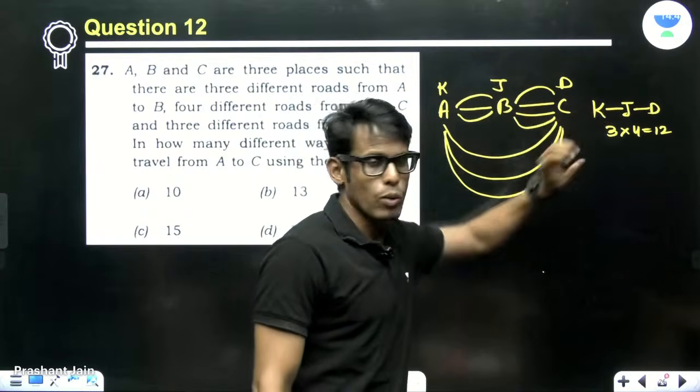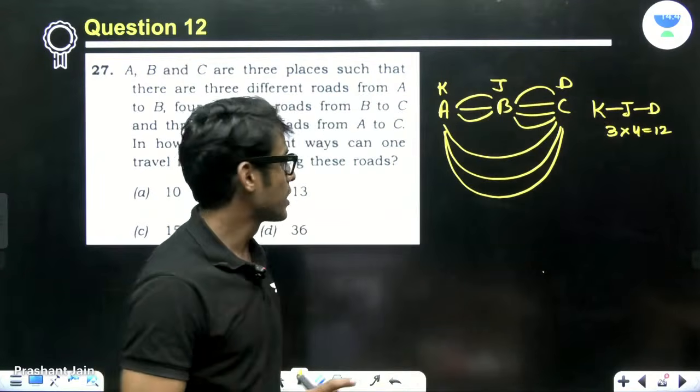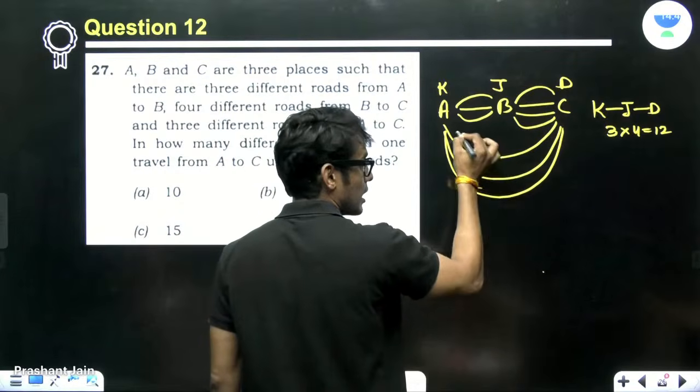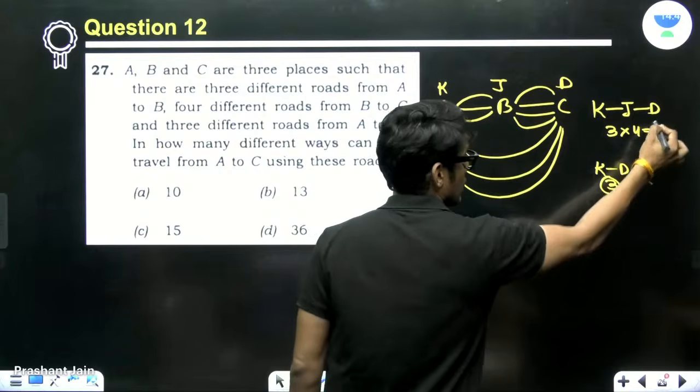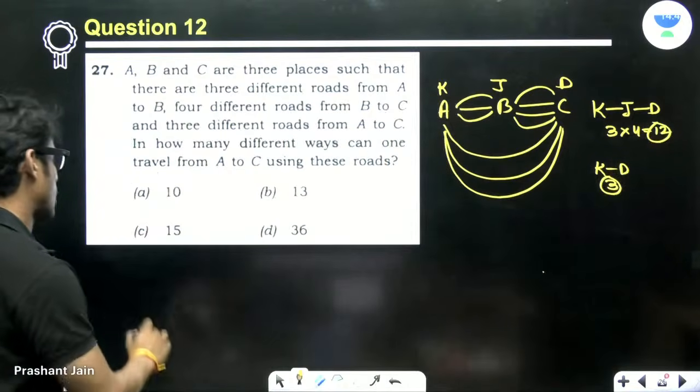So 3 times 4 is 12, right? And then he can directly go to Delhi via 3 ways. So what is 3 plus 12? 15. Now you have to decide here.